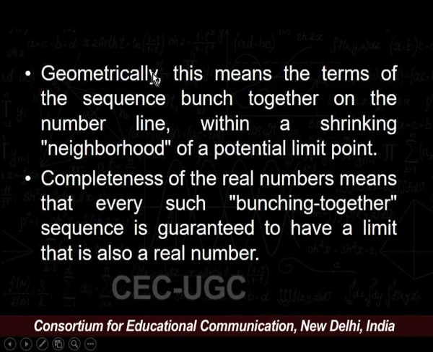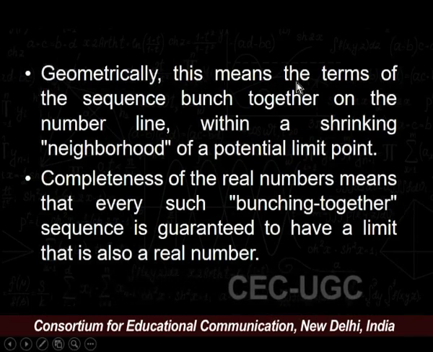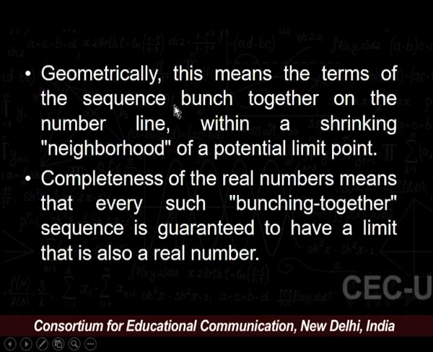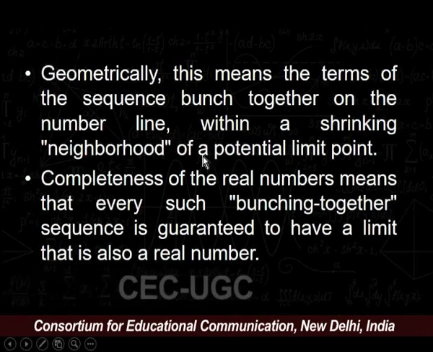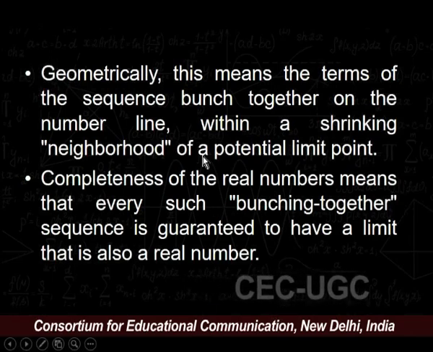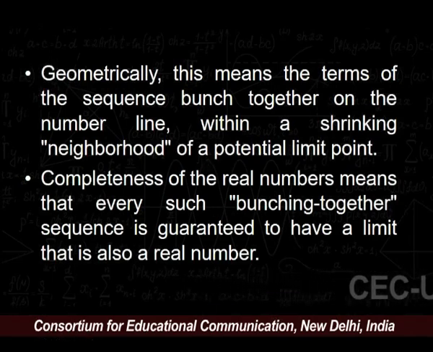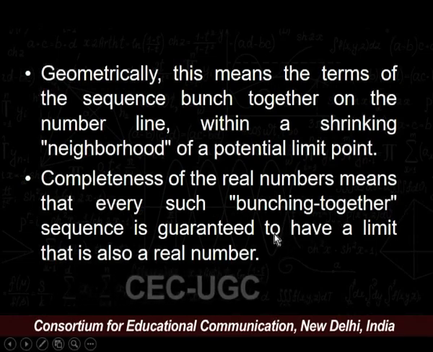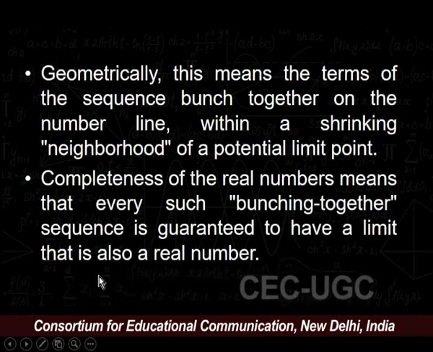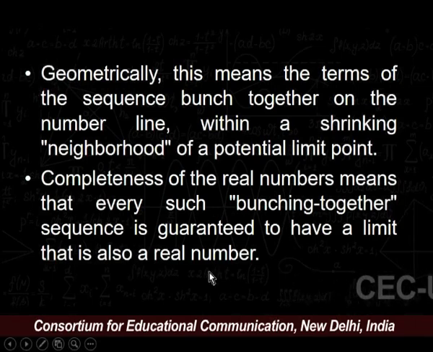That is, geometrically, the terms of the sequence bunch together on the number line within a shrinking neighborhood of a potential limit point. And completeness of the real numbers means that every such bunching sequence is guaranteed to have a limit that is also a real number.